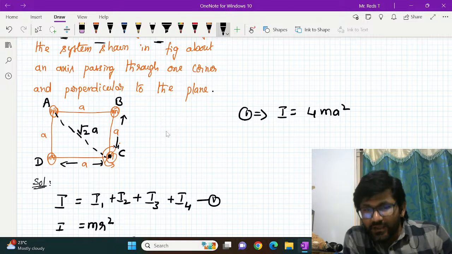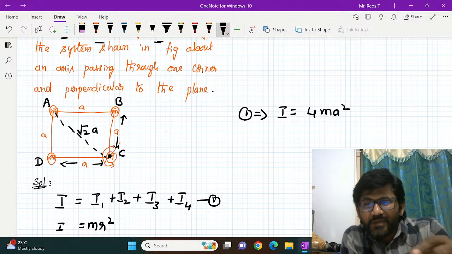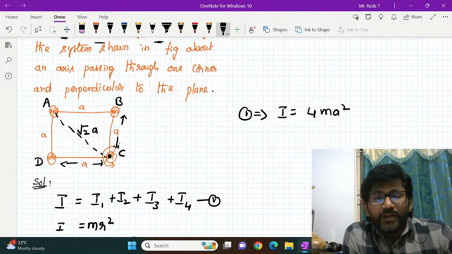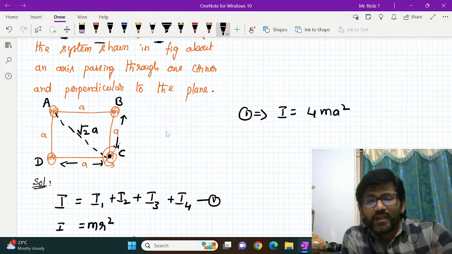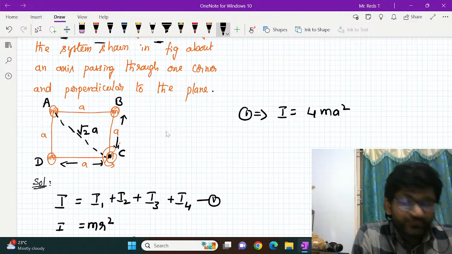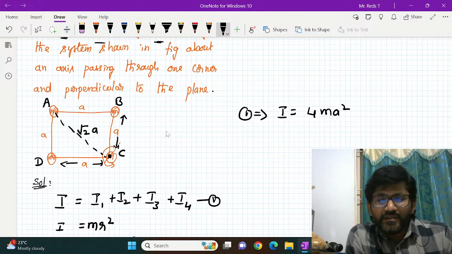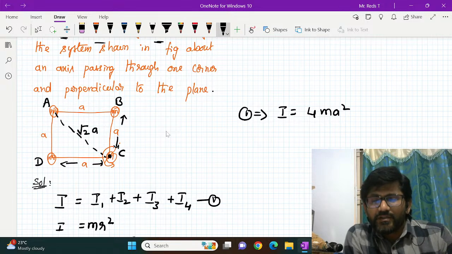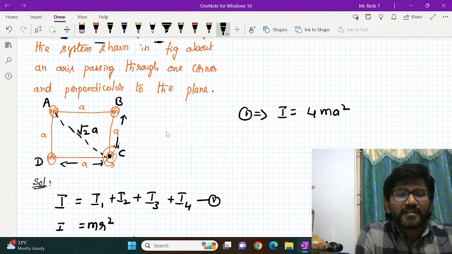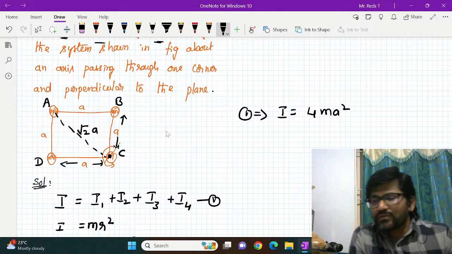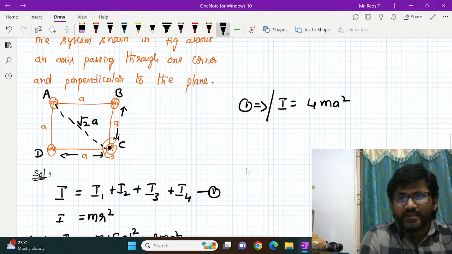In this kind of question, you have to remember that if the axis, instead of passing through a corner and perpendicular to the plane, is passing through any diagonal and lying in the plane, this kind of question I also saw in one of the memory based papers. Maybe students might have confused whether this or that. If that is the case, you have to consider the perpendicular distance of the particle from the axis. So we have to be careful while taking these perpendicular distances. In this particular case, this is the answer.